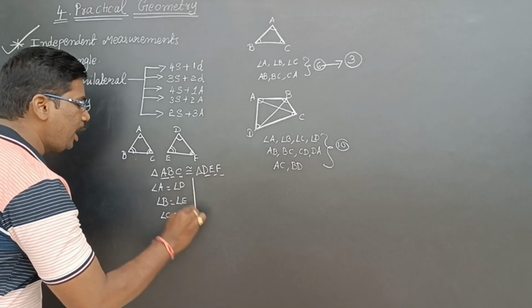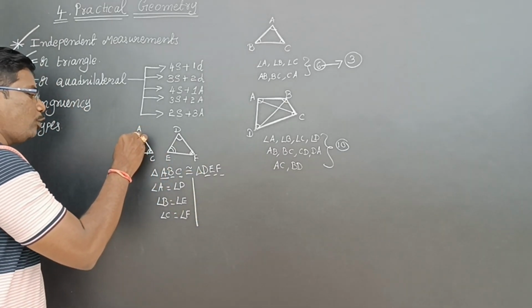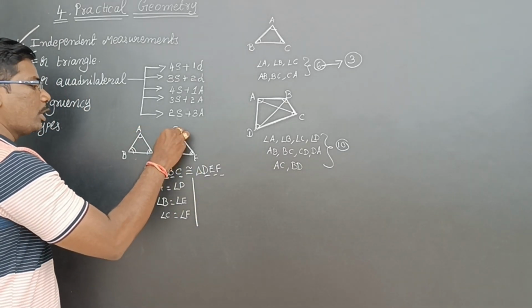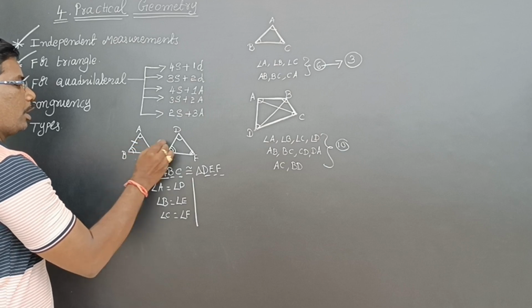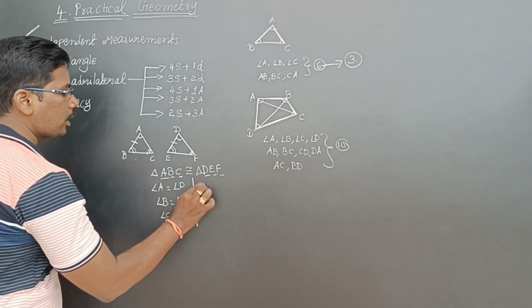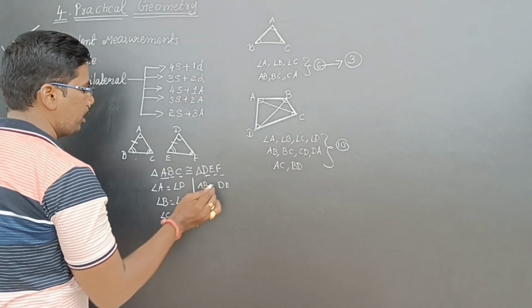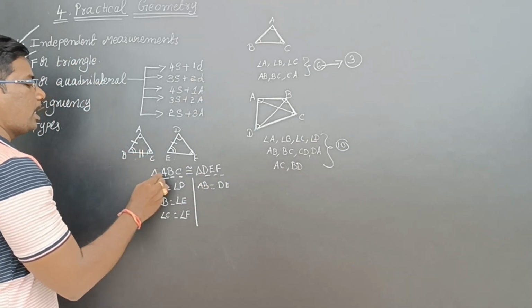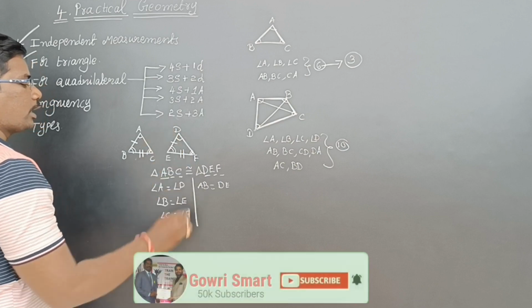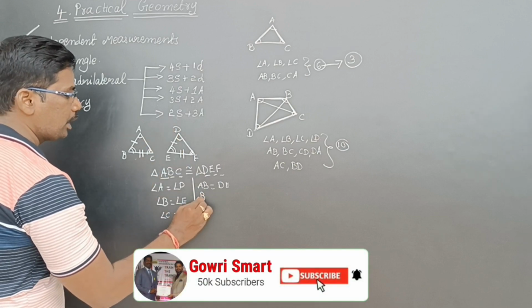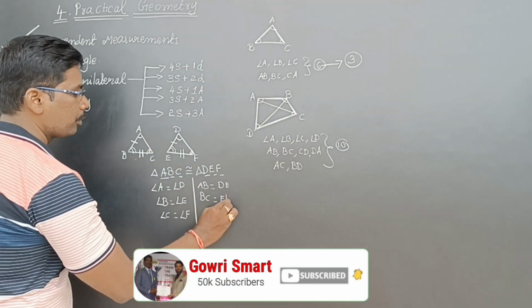Next, if you observe the size of AB, DE is the same. Corresponding sides are equal. AB is equal to DE. The second side is also the same, so BC is equal to EF.